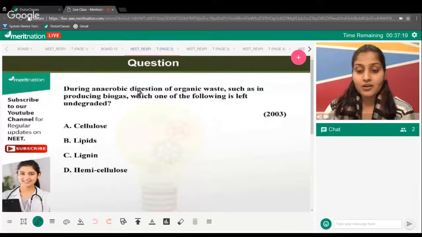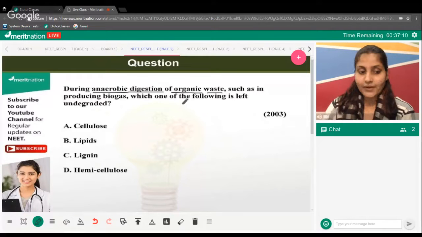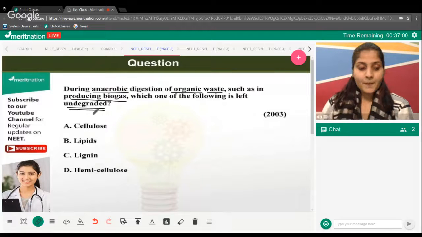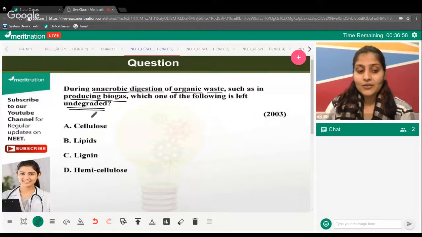Okay, your time has already started. This is one easy question. It is asking you, during anaerobic digestion of organic waste, which we sometimes use for making biogas, which of the following materials is not degraded? It is left undegraded. Is it cellulose, lipids, lignin, or hemicellulose?